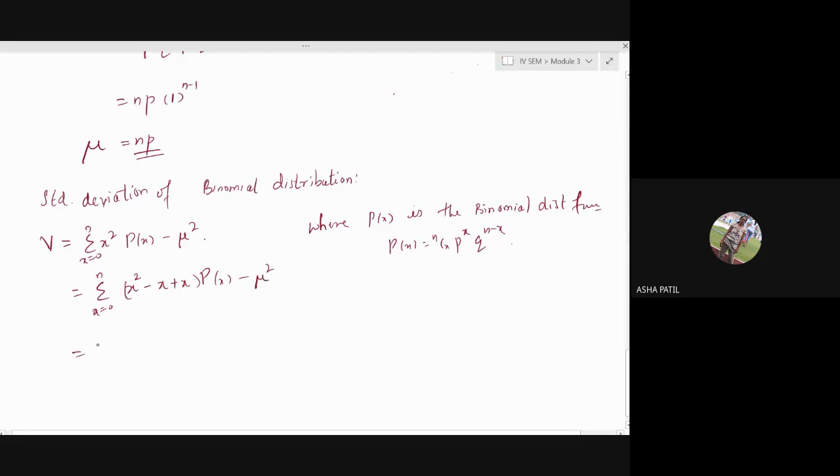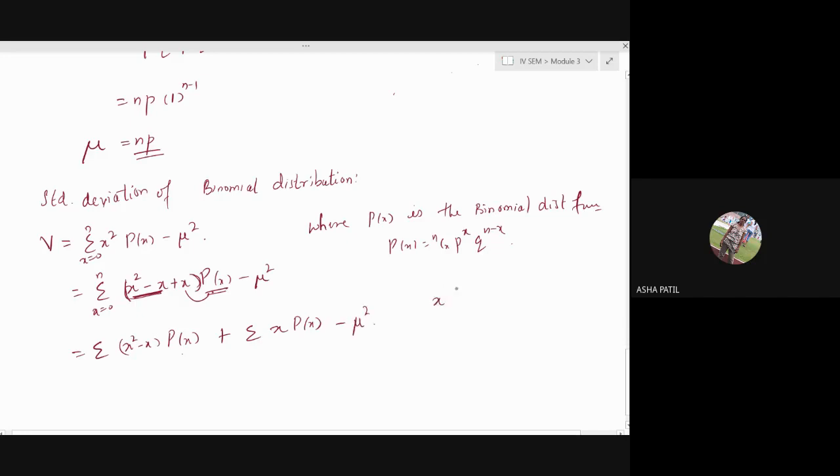Now it is summation. I'll take this as one term, x square minus x, multiplied by p of x, plus again a summation of the product of the remaining terms, x into p of x minus mu square.